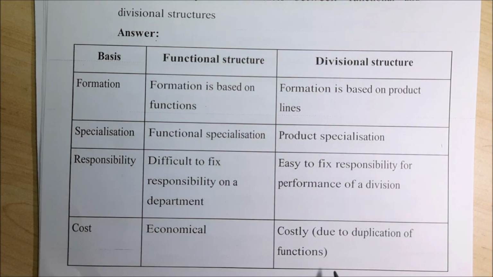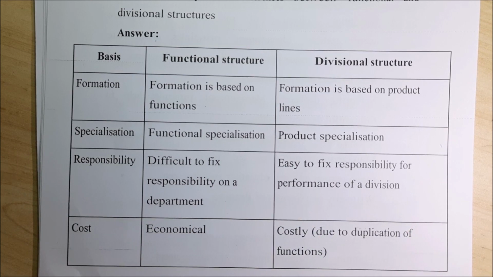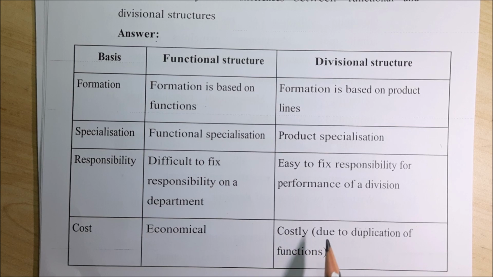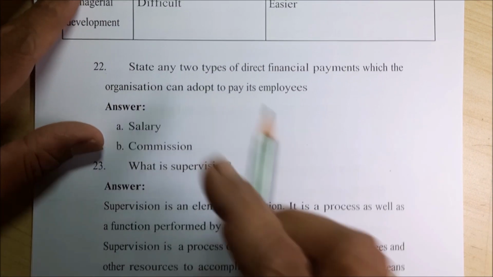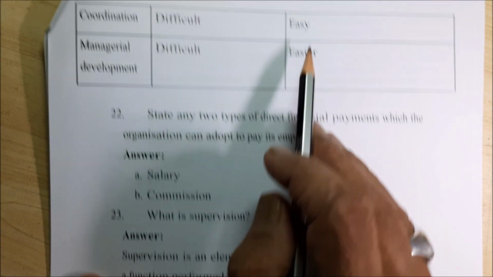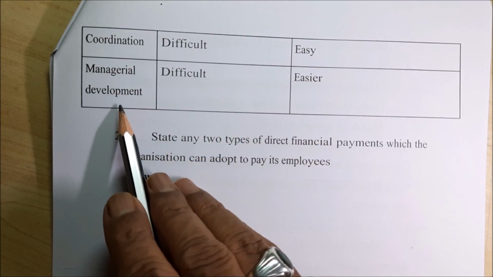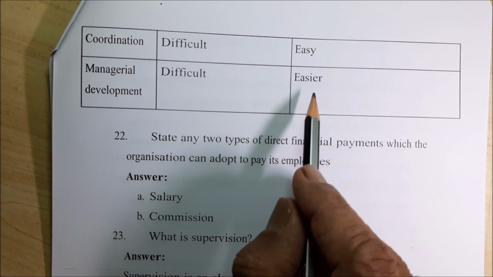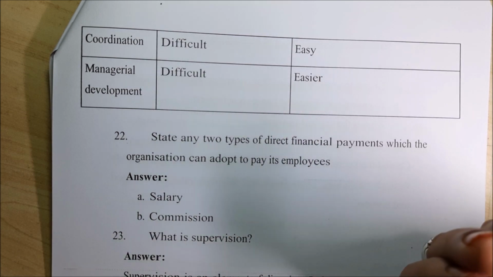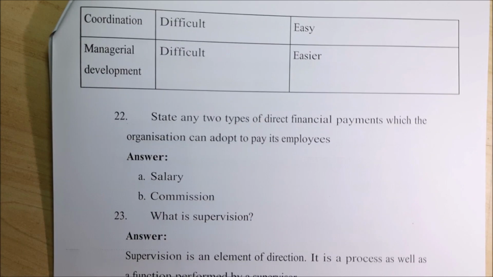When you want efficiency in the organization, then they'll go for divisional. If it is manageable, then they'll go for functional structure. So this all depends on the capacity of the organization to do the things. I have given you one more: coordination, difficult, easy; managerial development, difficult, easier. So you can write any two, but I have given you so much.